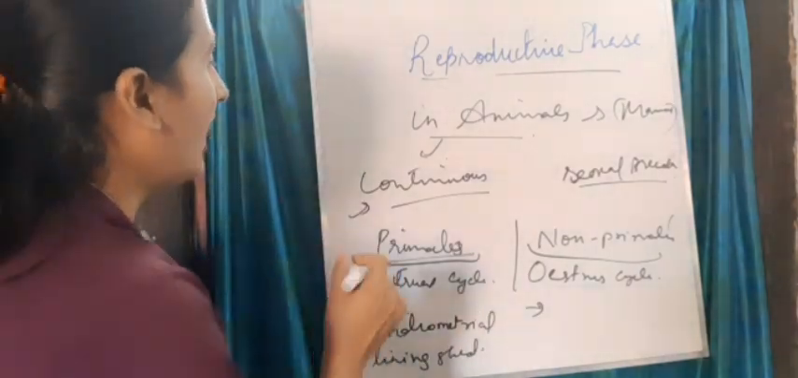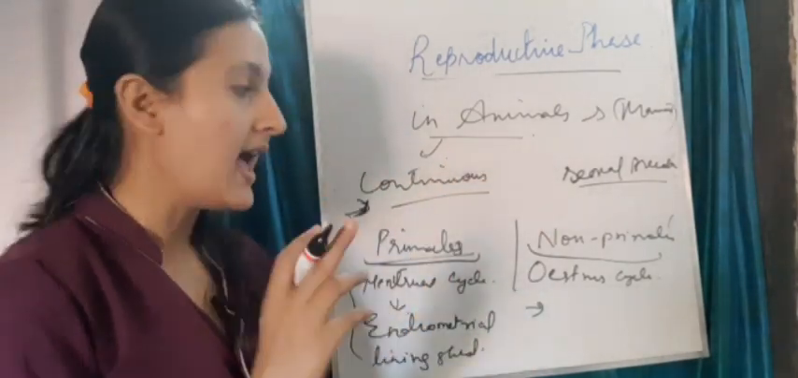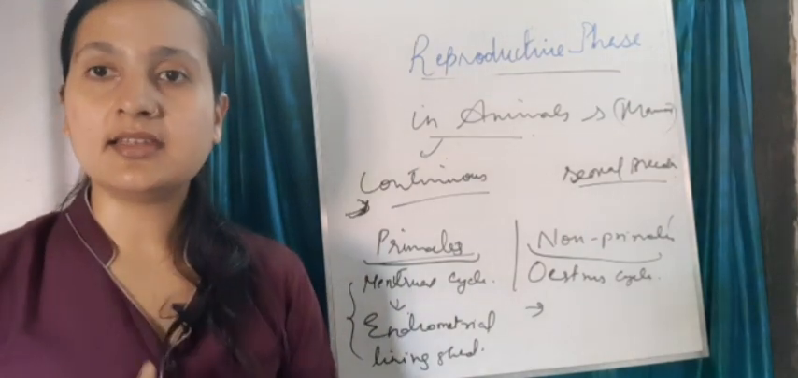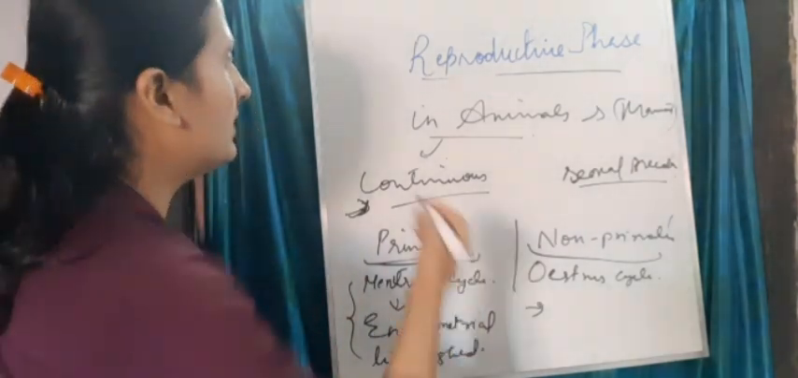Now come to the continuous and seasonal breeders. As I told you, some organisms can reproduce throughout the year. Say for an example, human being.